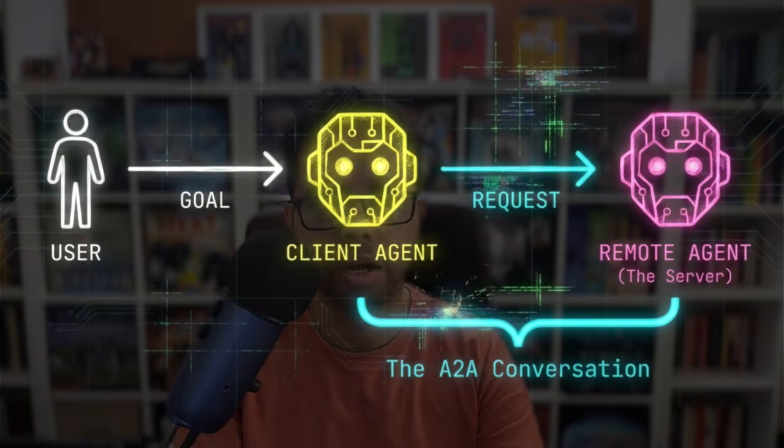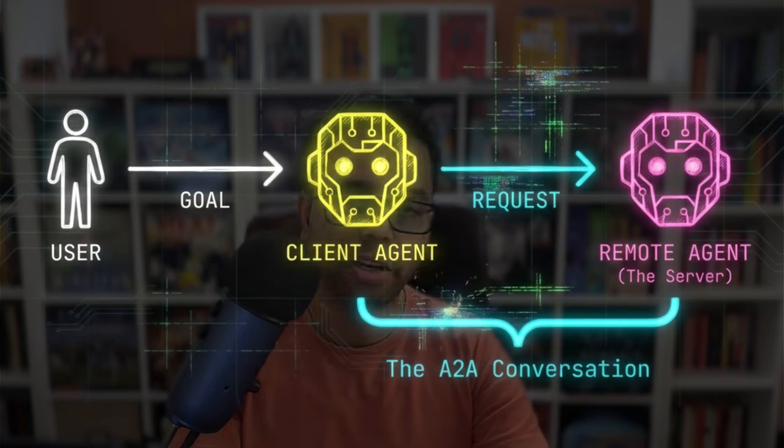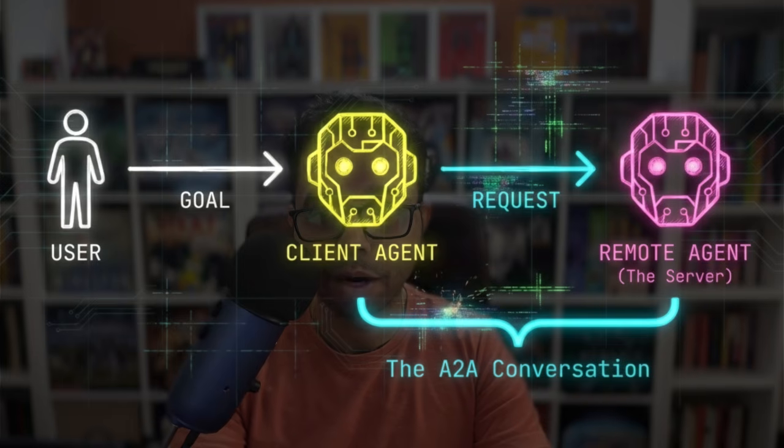But before that, I think typically you can think of this architecture in this way. The user gives a goal to your client agent. In our previous use case, this is the travel agent. And then the client agent makes requests to the agents which are probably deployed on external servers. Here you see one agent, but there can be multiple remote agents, right?